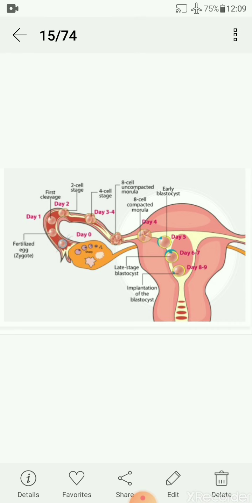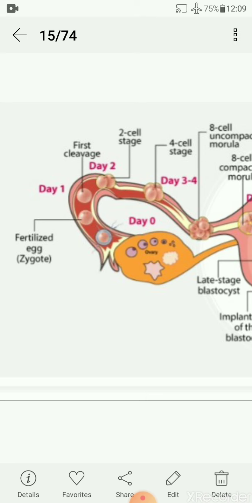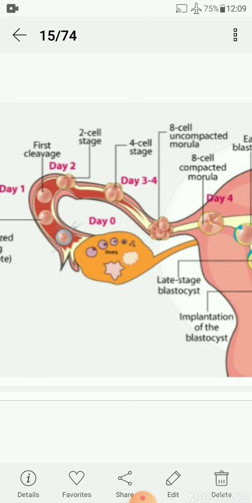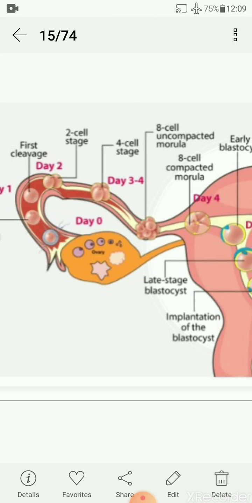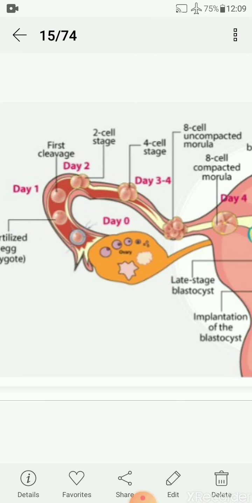And now see the process. In this figure you will see what is going on there. First, ovum is released from the ovary and collected by the fimbriae, and this ovum travels through the fallopian tube and reaches the ampullary isthmic junction, where sperm fertilize it. See these sperms. Then day 2, day 3, day 4, after fertilization, zygote is formed.